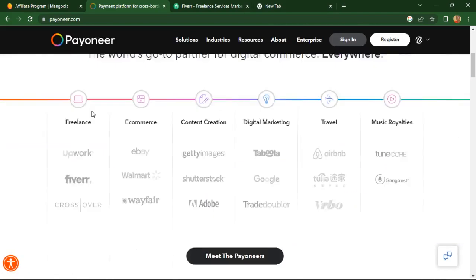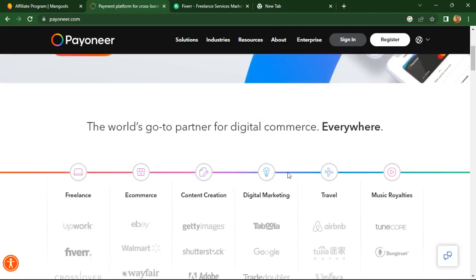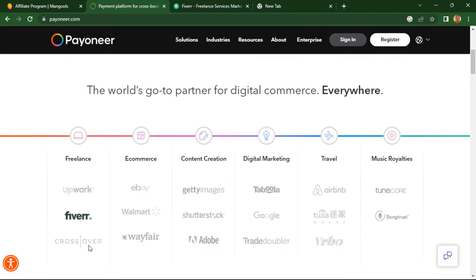It's very easy. As you can see, the world's go-to partner for digital commerce everywhere, like for freelancers. If you work on Upwork, Fiverr, Crossover, if you are equally into e-commerce, like you work on eBay, Walmart, Wayfair, or you are into content creation, like you create content for Getty Images, Shutterstock, and Adobe, even as a digital marketer for Taboola, Google, Trade Doubler, and even under travel like Airbnb, Tujia, and VRBO, then under music and royalties, you can do TuneCore and SoundTrust, and all of these platforms are connected to Payoneer. You can actually use Payoneer to earn or withdraw your money from any of these platforms.